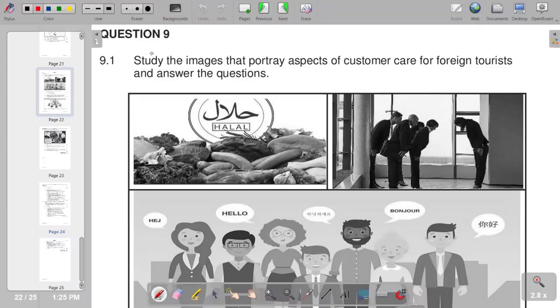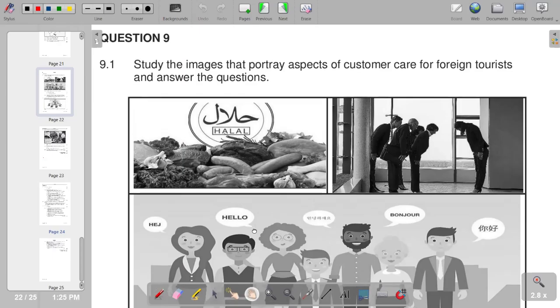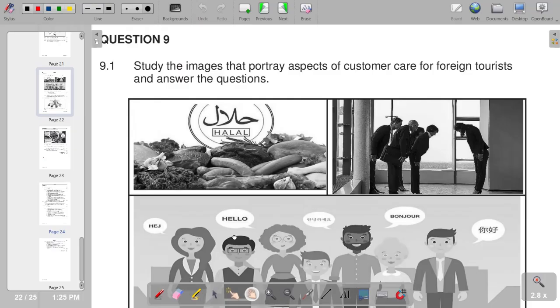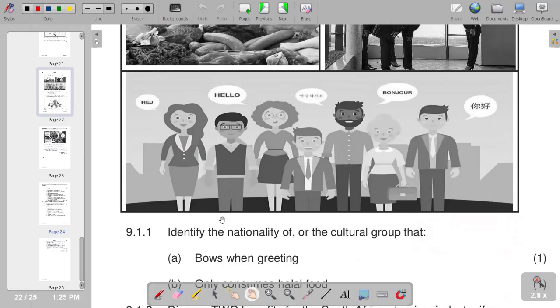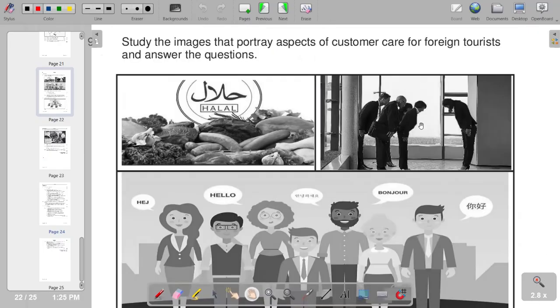For question 9, study the images that portray aspects of customer care of foreign tourists and answer the questions. So we have got pictures that we have. The first question says, identify the nationality of the cultural group that bows when greeting. So we check according to the picture that we have, bowing when greeting is indicated on this picture.